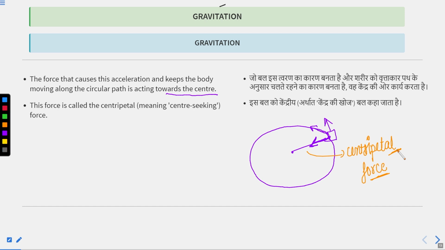Whenever any object is doing a circular motion, its direction is tangential, but a certain force is always acting towards the center, which is known as centripetal force. Clear, class? So this force is called centripetal force.